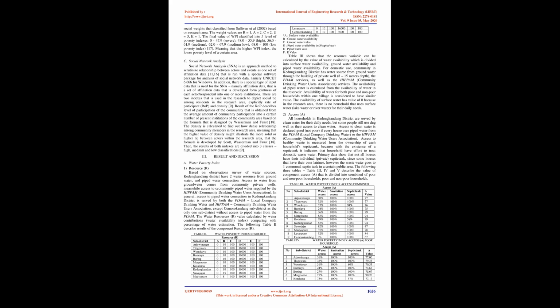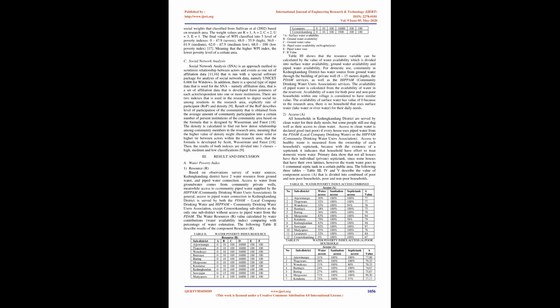2. Access, A. Access, A, consists of 3 components that are counted, namely 1. Access to clean water, the percentage of households served by safe water, 2. Access to clean sanitation, the percentage of households who have a bathroom or latrine, and 3. Access to septic tank individual ownership. The value of the access component, A, is calculated by the average value of access to clean water, access to sanitation and access to septic tank ownership.